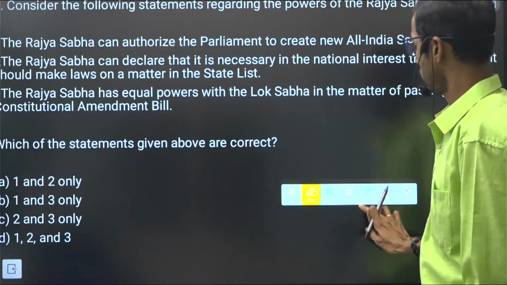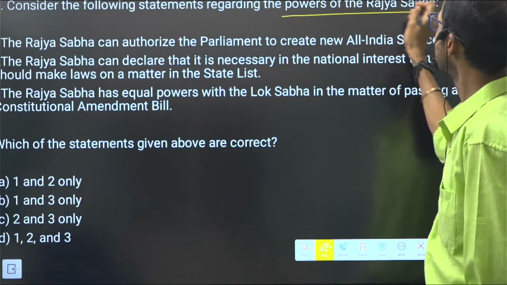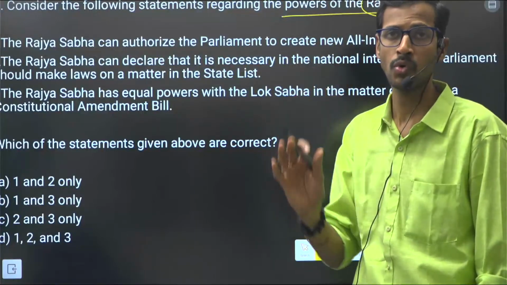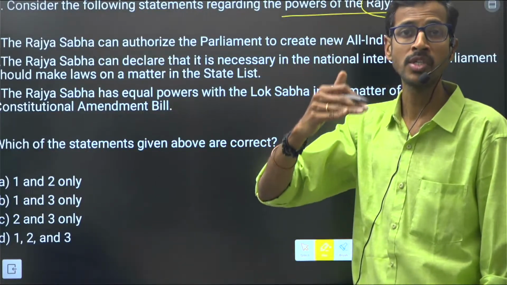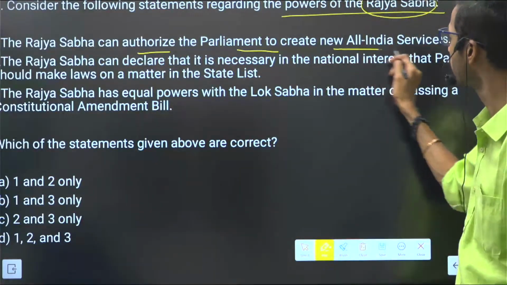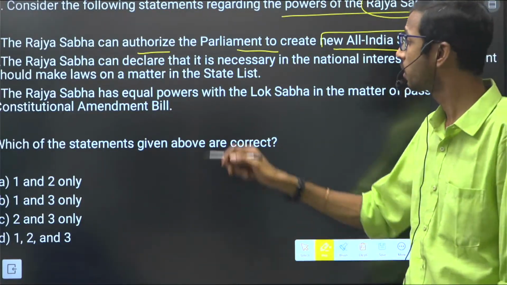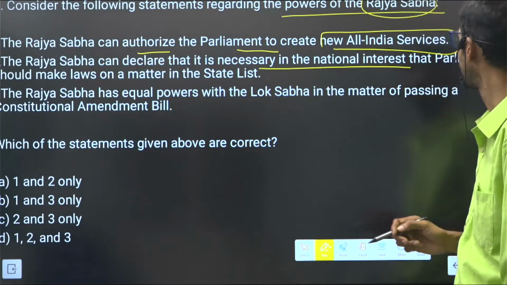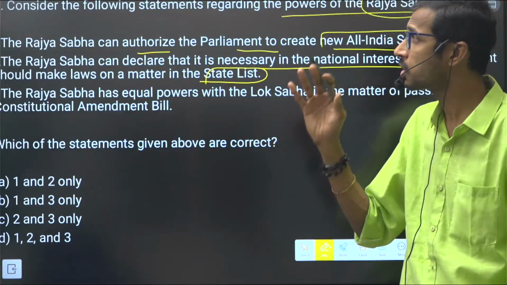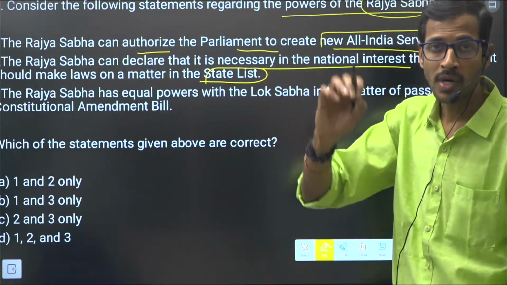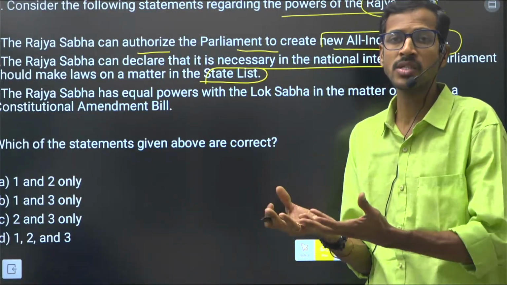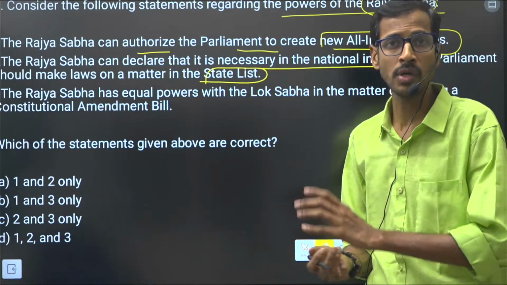Consider the following statements regarding the powers of the Rajya Sabha. Very important. Always we consider the Lok Sabha only, but sometimes they will focus on the Rajya Sabha, especially some majority or some special powers of the Rajya Sabha, right? Rajya Sabha can authorize the parliament to create new all India services. Rajya Sabha can declare that it is necessary in the national interest for parliament to make laws on matters in the state list, right? So if you consider these special powers of Rajya Sabha when compared to Lok Sabha, special powers are in the hands of the Rajya Sabha. They are not powers of the Lok Sabha, right?